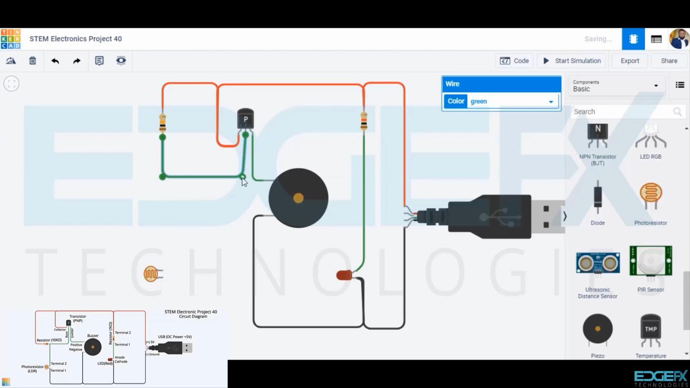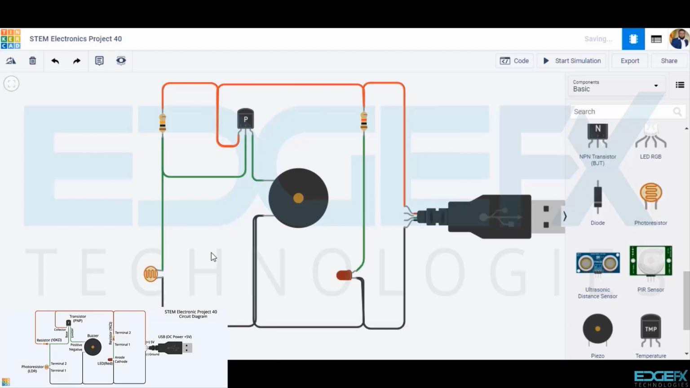Terminal 1 of the resistor 10 kilo ohms to the terminal 2 of the photoresistor LDR. Terminal 1 of the photoresistor LDR to the negative of the buzzer. We have now completed the circuit.